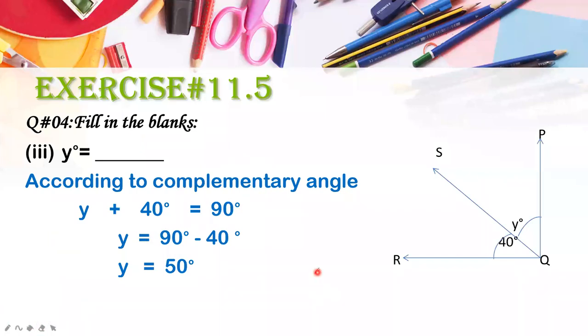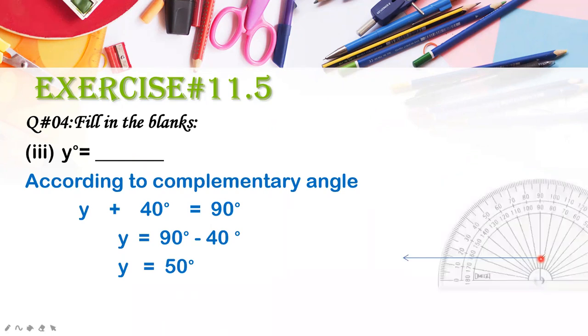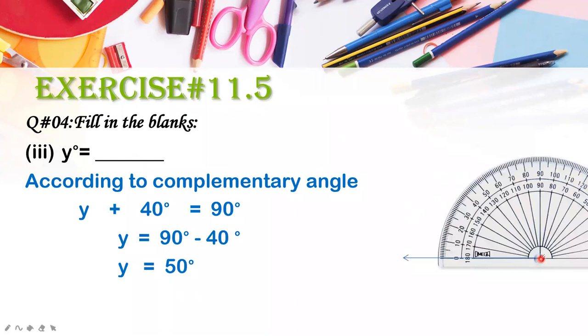I'm going to show you how you will draw it. I'm going to erase everything from here. Now, first you will draw a line towards the left side. This is your end point. On the end point, you will place your D, just like this, and first you will form the angle of 40 degrees. Since you are using this side, you will read your outer scale, because 0 is here.